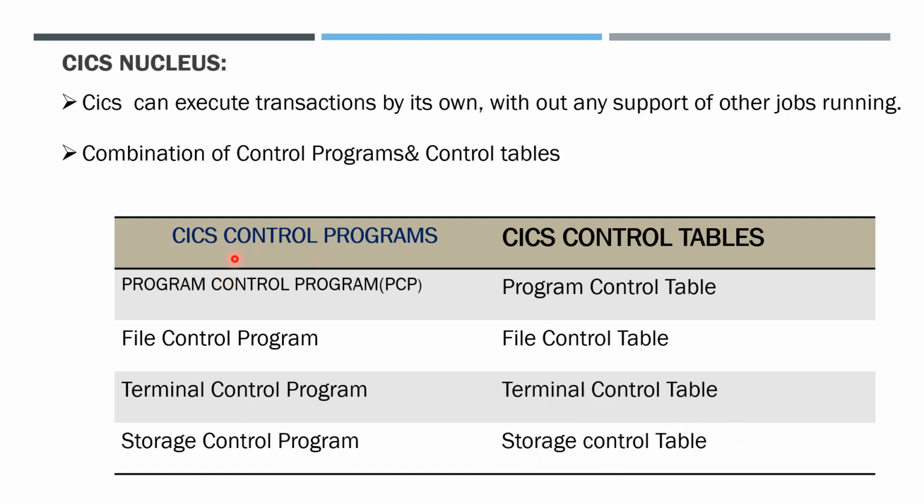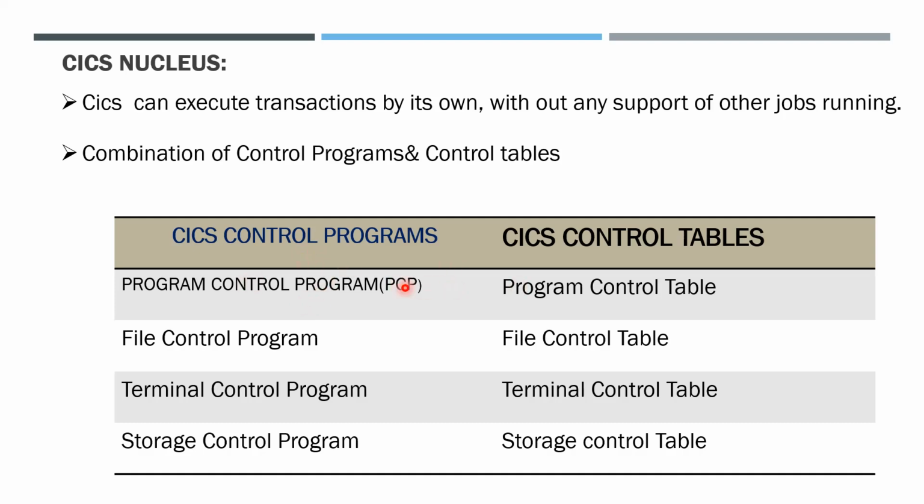First, what is meant by a control program and what is meant by a control table. A control program, in the sense, is source code. We have many programs, like a program to copy, IEBCOPY, and IEBJOURNAL. Those are source programs. A table, in the sense, if I am calling and running a source program, the source code will be in the program control program.